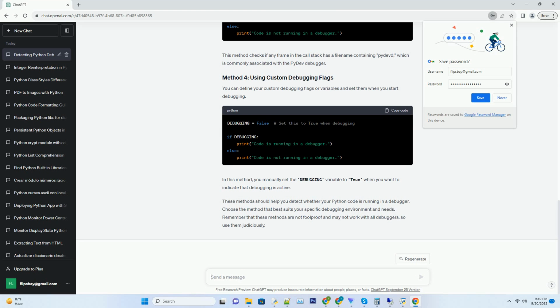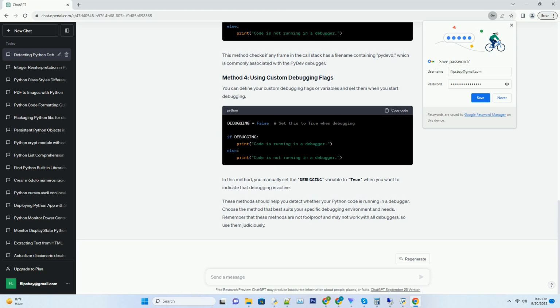Some debuggers, like the Python PDB debugger, set environment variables that you can check. This method checks if the PYDEVD_USE_PYTHON environment variable is set, which is commonly set by debuggers like PyCharm's debugger.